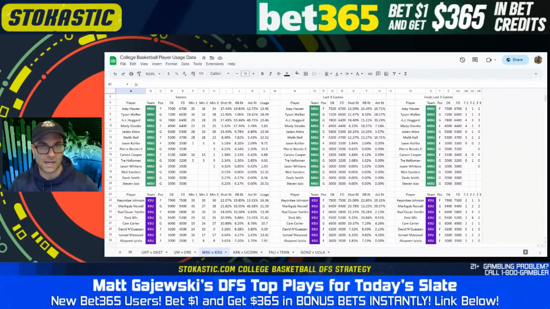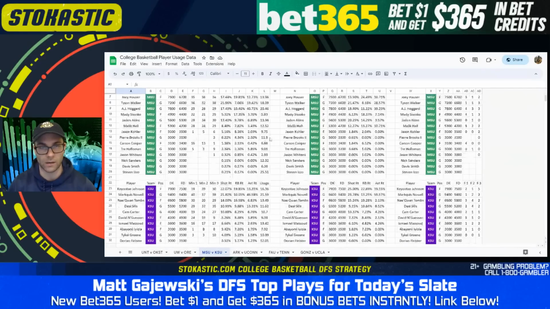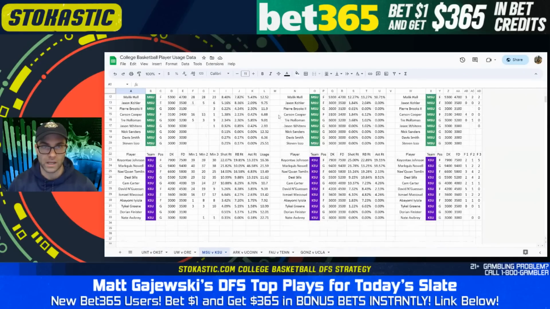On the Kansas State side, you've got two usage monsters in Keontae Johnson and Markquis Nowell. Both are elite plays, really regardless of price. We've seen Nowell push 10K at times this year. Both play every single minute, and I mean like 37 plus minutes.